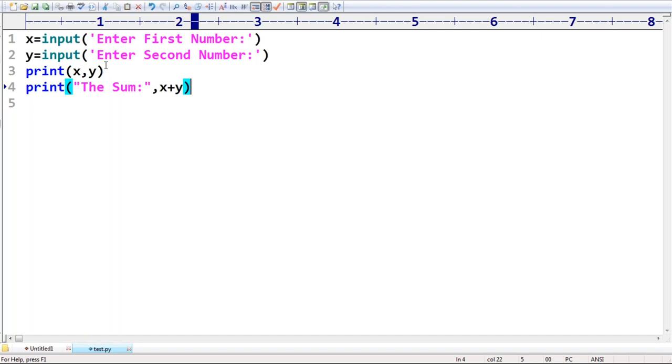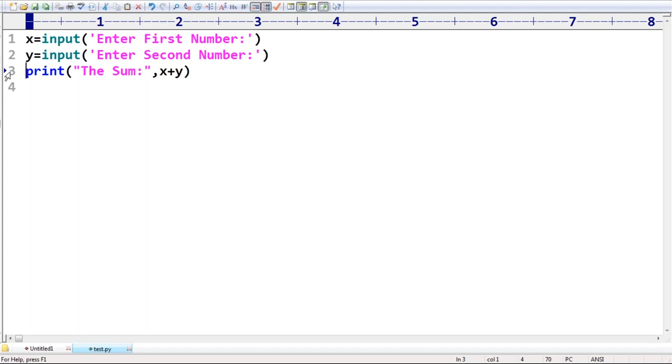Can you please tell what answer you are going to get by default now? Forget about this one. If I provide 10 and 20, what answer are we going to get? 30 by default we are going to get, right?